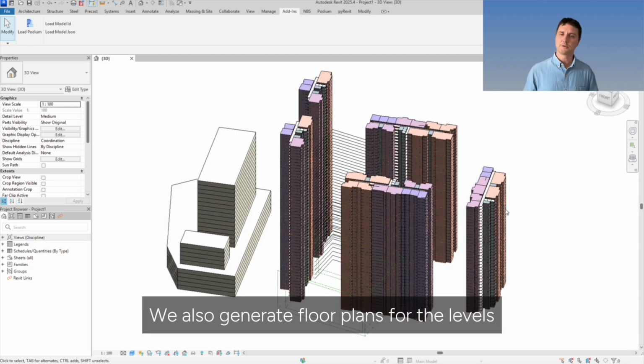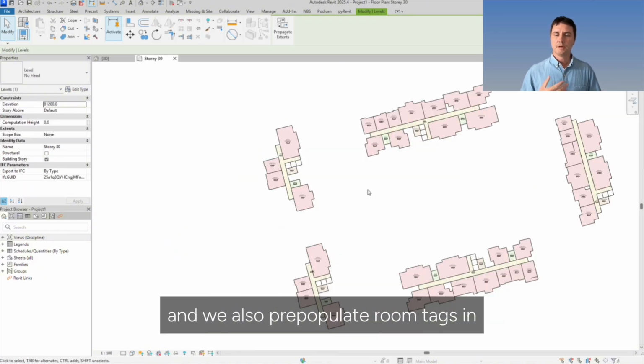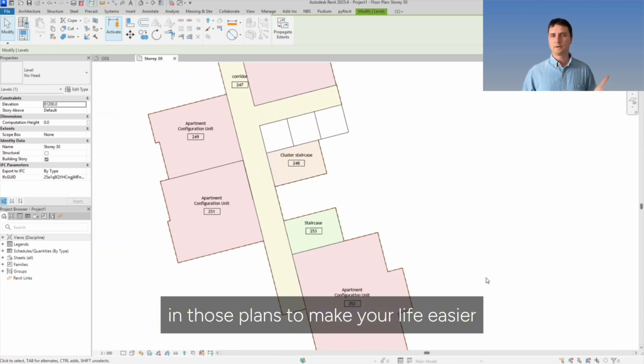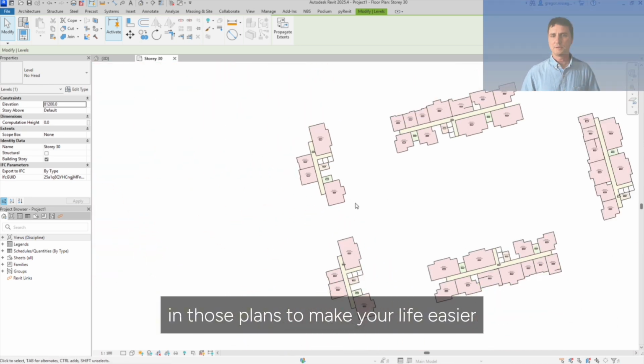We also generate floor plans for the levels, which we can access here, and we also pre-populate room tags in those plans to make your life easier.